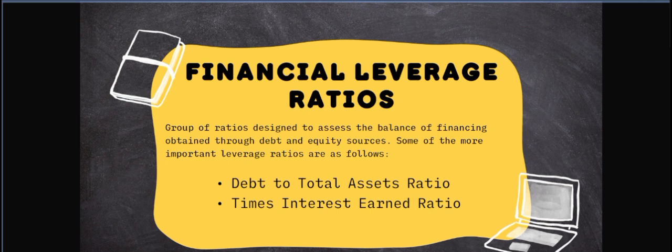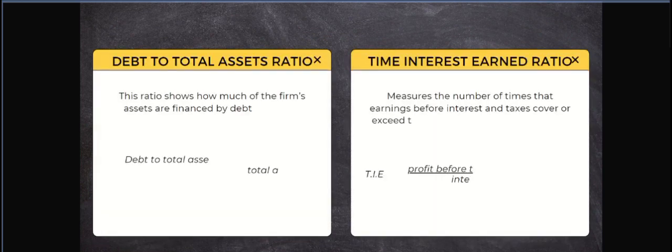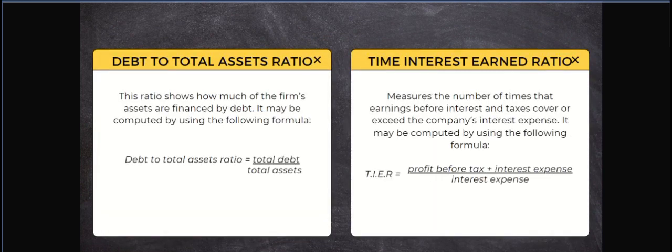It is a group of ratios designed to assess the balance of financing obtained through debt and equity sources. Some of the more important leverage ratios are as follows: debt to total asset ratio and times interest earned ratio. Debt to total asset ratio. These ratios show how much of the firm's assets are financed by debt. Debt is utang, as we all know. It may be computed by using the following formula. Debt to total asset ratio is equal to total debt all over total asset.